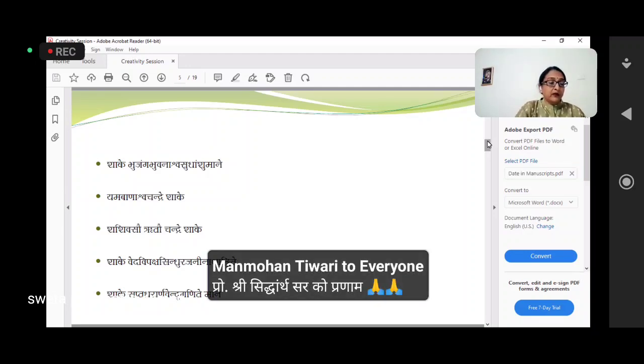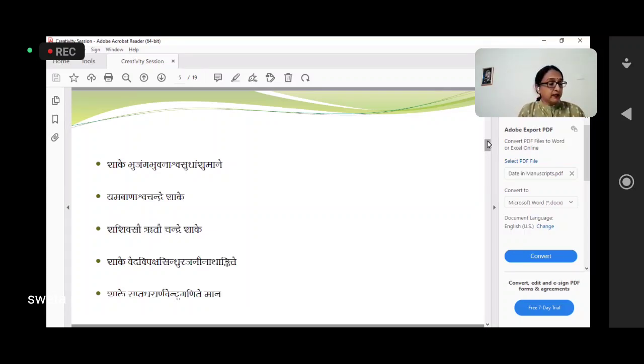From right to left we have to decipher these numbers. So when you write Bhujanga 8, Bhuvana 7, Ashva 7, and Sudhanshu, that is Chandra, 1, you have to read it from right to left. So it will become 1778 Shaka.